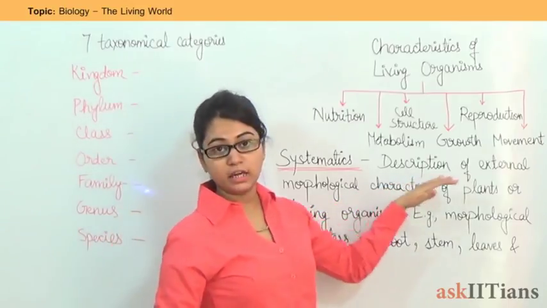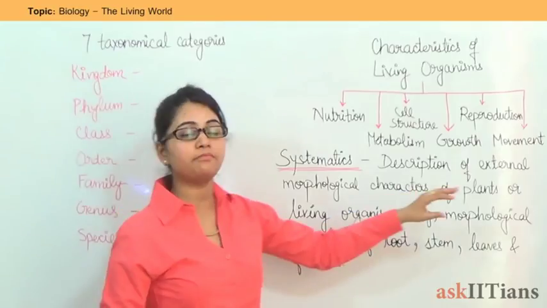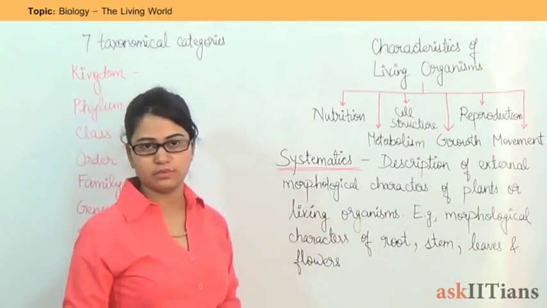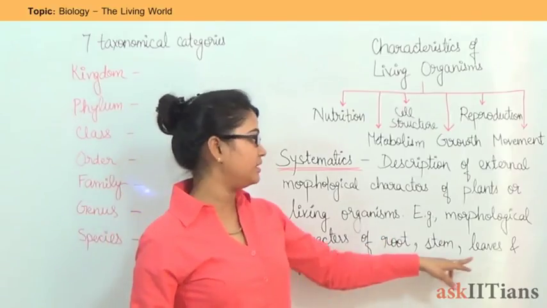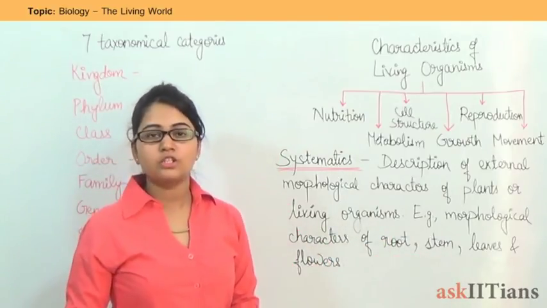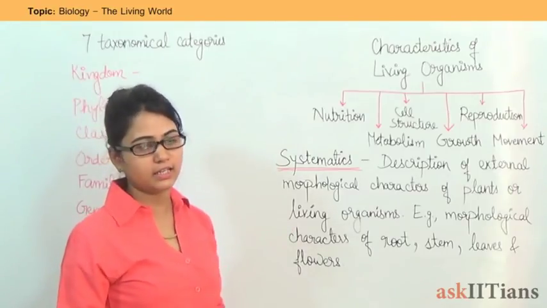Systematics is the description of external morphological characters of plants or living organisms. Example, morphological characters of root, stem, leaves and flowers. So under systematics, we are going to discuss the morphological characteristics.